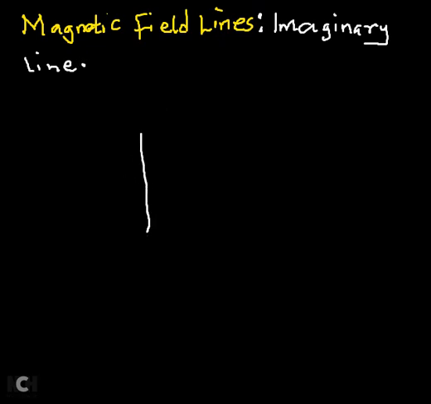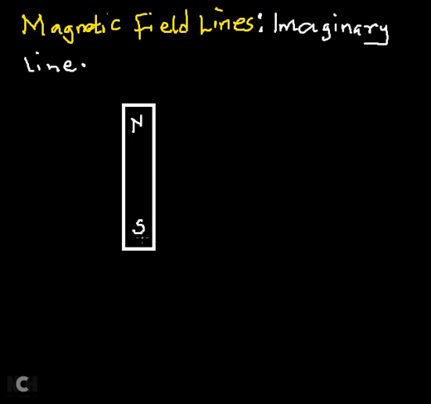It is easy for you to draw that imaginary line. Just take, for example, a bar magnet. This bar magnet, north and south, actually creates a magnetic field around it, but we can't see it. But if we bring iron filings around this region, you discover that the iron filings will align in a particular direction that will make us draw an imaginary line, which indicates that there is a field created around this region.